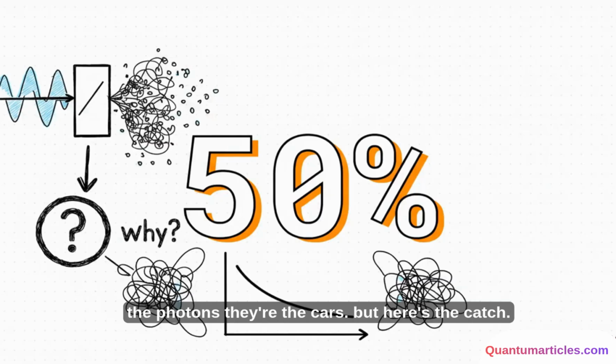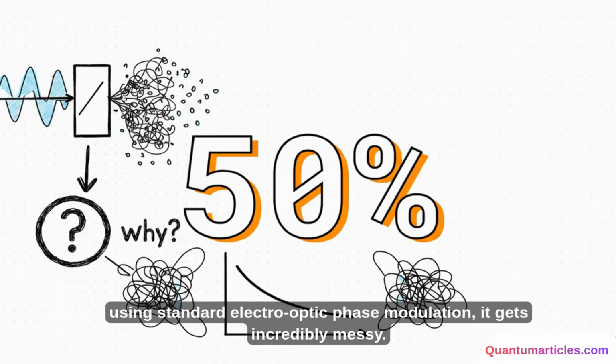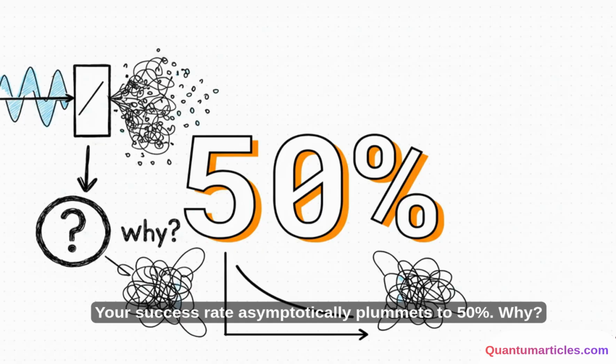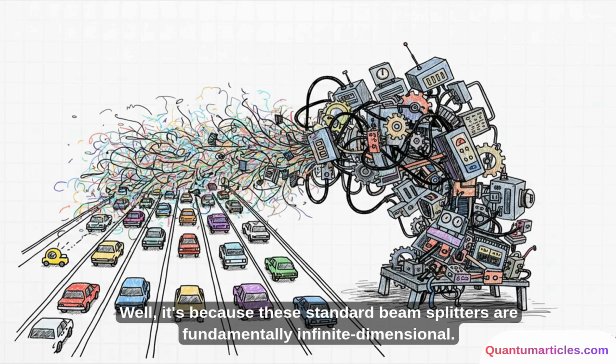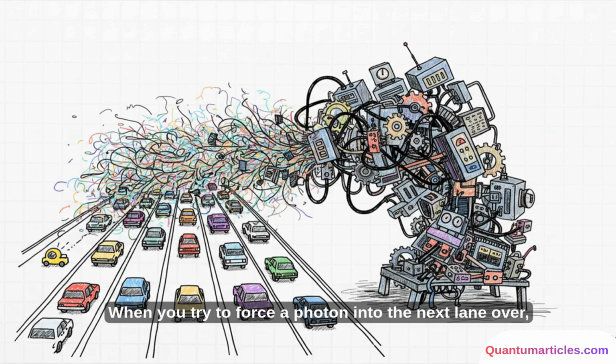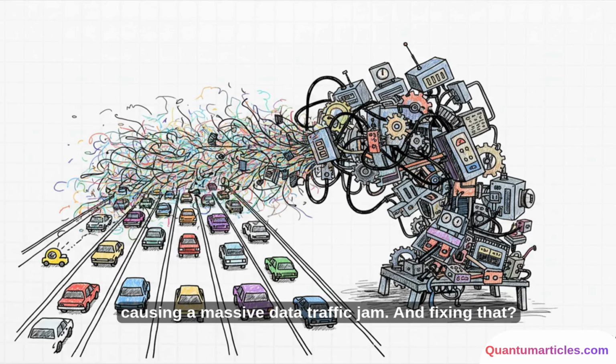But here's the catch. Look at that brutal drop in success probability. When you actually try to process this data, to make these photons interact, or essentially switch lanes using standard electro-optic phase modulation, it gets incredibly messy. Your success rate asymptotically plummets to 50%. Why? Well, it's because these standard beam splitters are fundamentally infinite dimensional. When you try to force a photon into the next lane over, the signal just leaks. It bleeds out into empty lanes completely outside of your computational space, causing a massive data traffic jam.